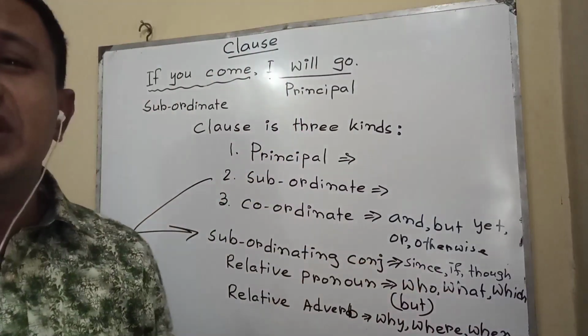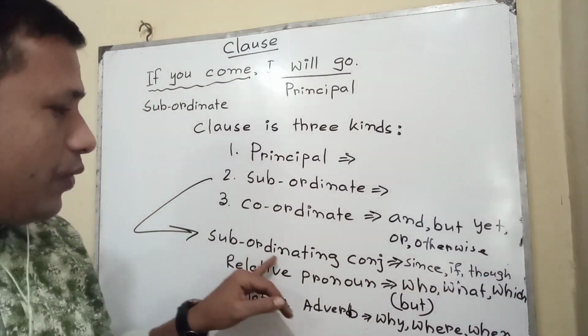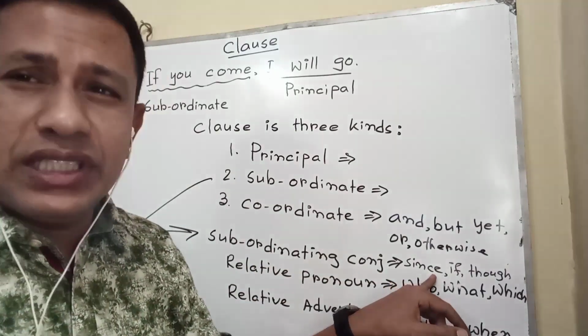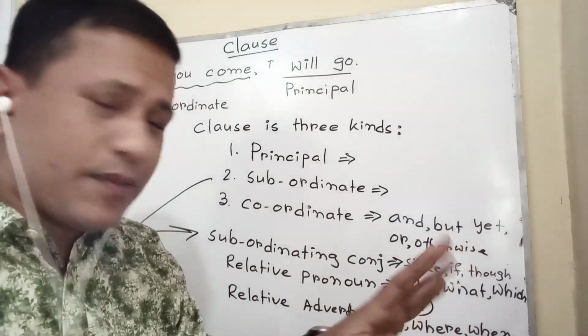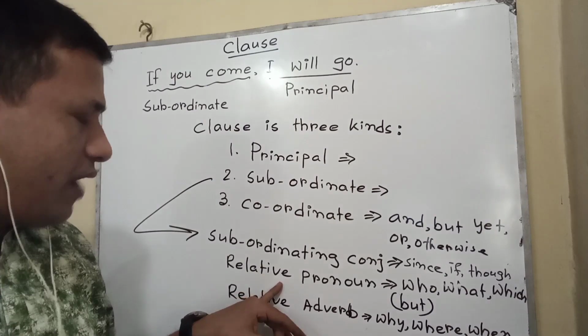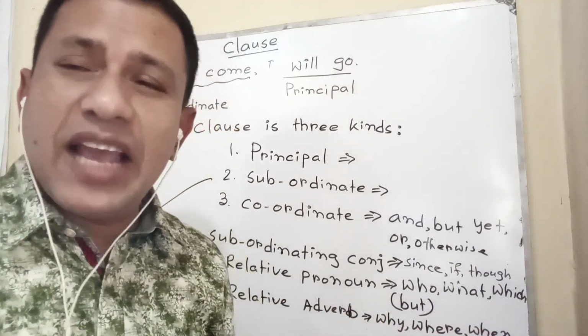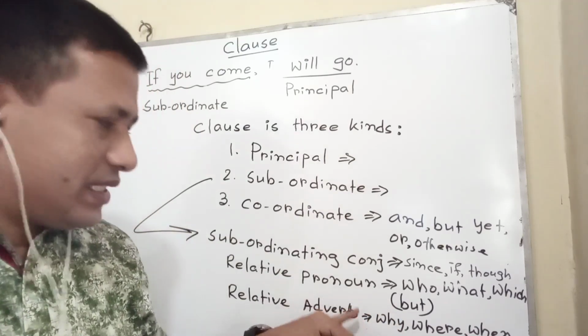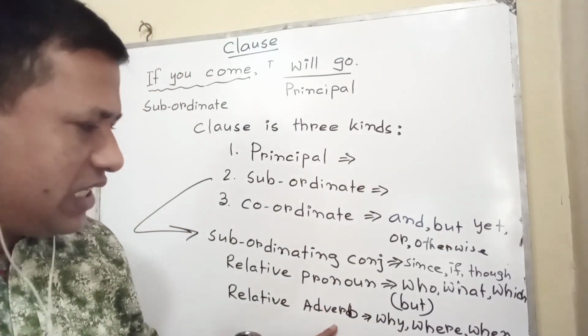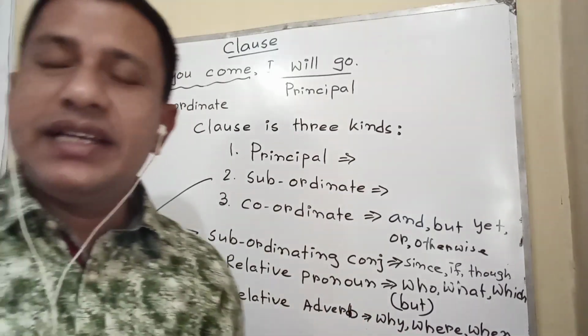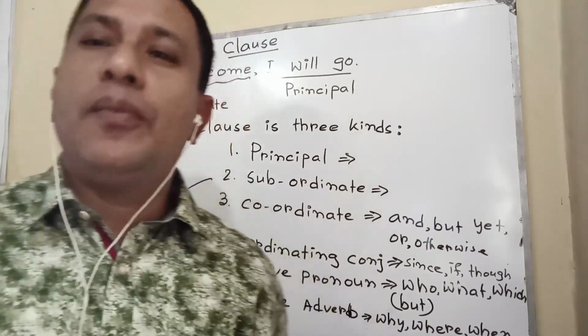In this way, clause is very important. If we find subordinating conjunction in any sentence, that is absolutely a complex sentence. If we find relative pronoun words or relative adverbs, why, where, when, how, that is absolutely a complex sentence.